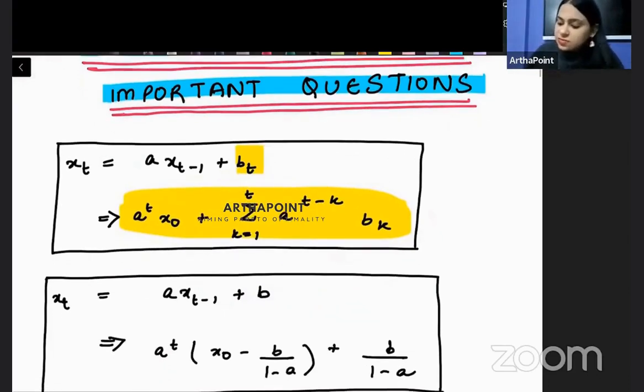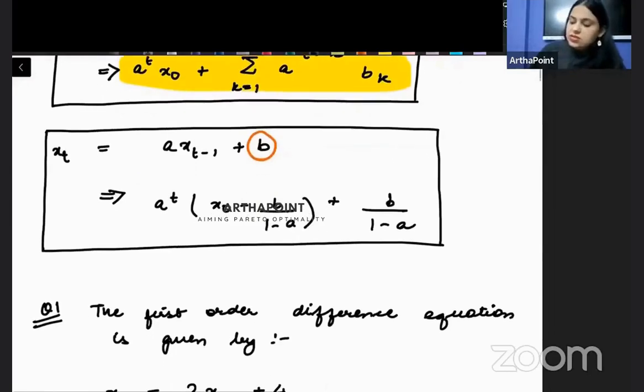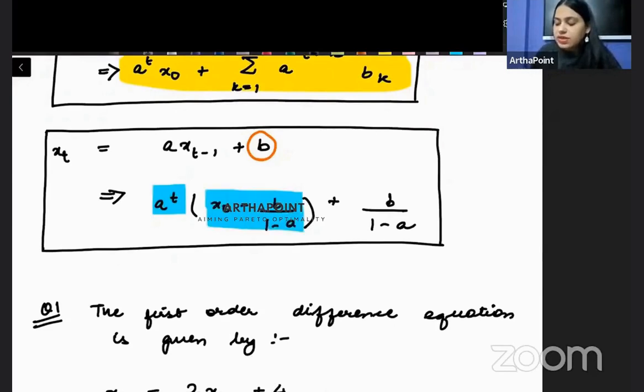And beta, if this b is a constant, it's not a function of time period t, rather it is a constant, then the form that it takes is a to the power t (x naught minus b upon 1 minus a) plus b upon 1 minus a. ये दोनों ही चीजें मैंने क्लास में प्रूफ की हुई हैं बेटा. We have proved in the class that these two are our general solutions.